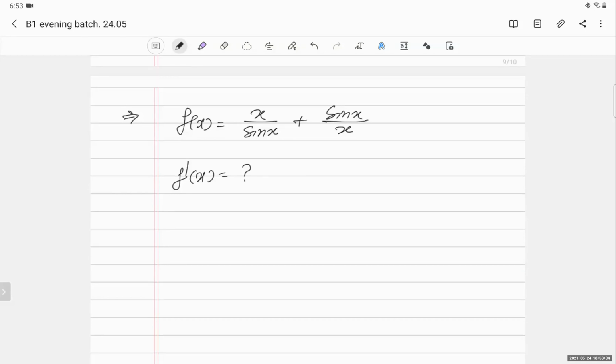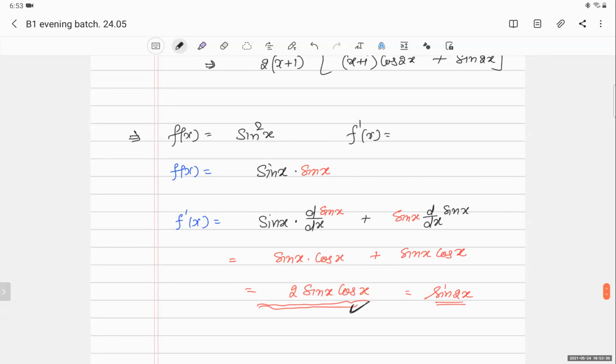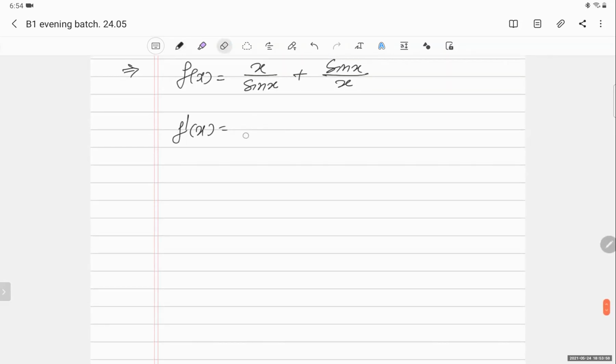So can you scroll up and show the previous question? Okay. Sir, is it sin x to the power minus 1 minus sin x into x to the power... What is the meaning of sin x to the power minus 1? I can write it as f(x) is x.